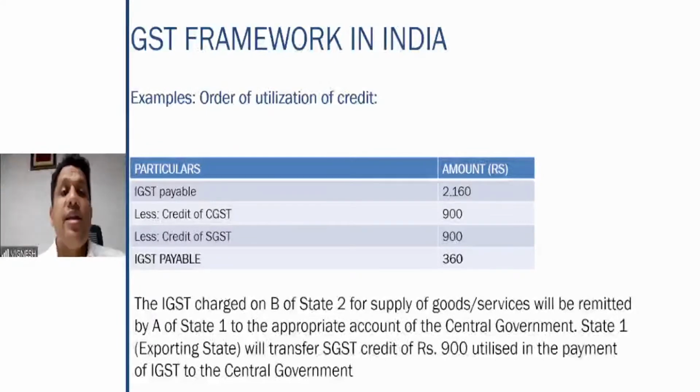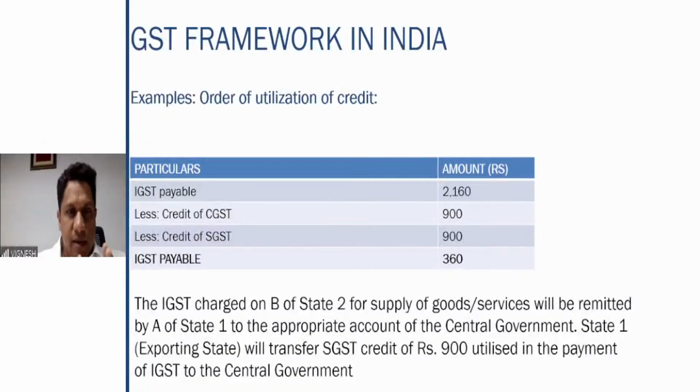But here what is happening? He is using the credit of CGST and SGST. That means what is happening? The central government has to receive 2,160, but it is receiving only 360 rupees. Why? Because CGST, SGST credit is taken. So therefore, central government is receiving 360 rupees IGST. It is also receiving 900 rupees CGST because the CGST is anyways there with the central government. So this 900 rupees, what credit of SGST is being used for paying the IGST will be transferred by that state to the central government. This is the back-end process which happens.